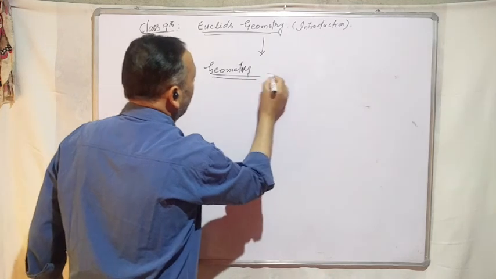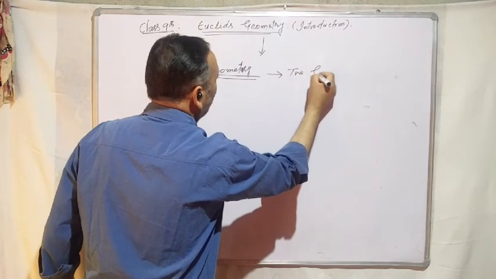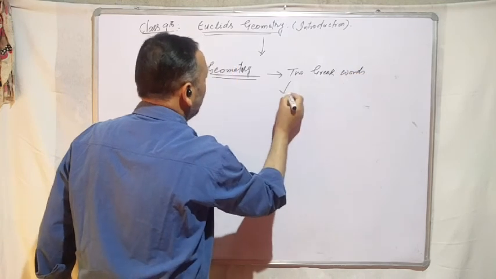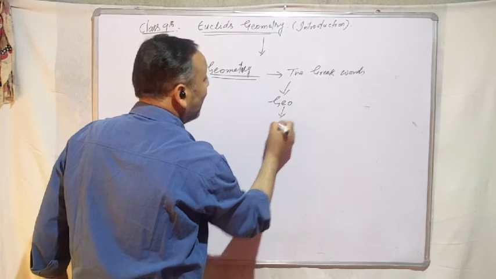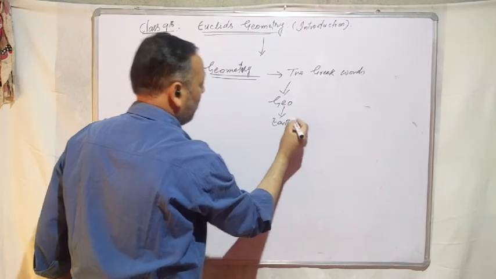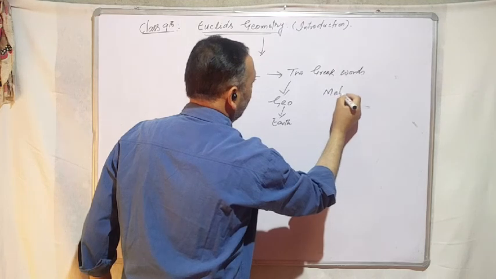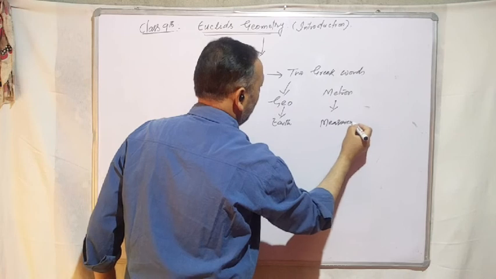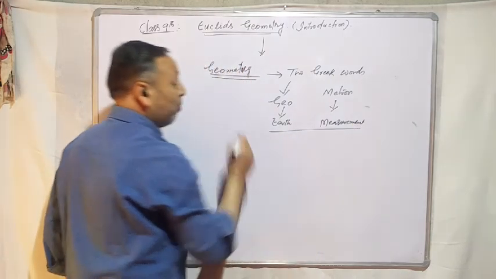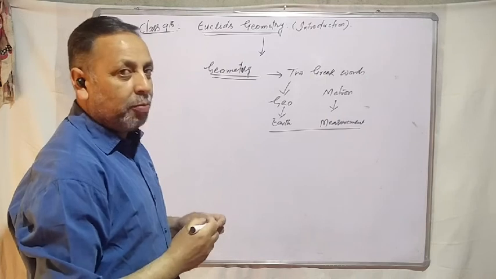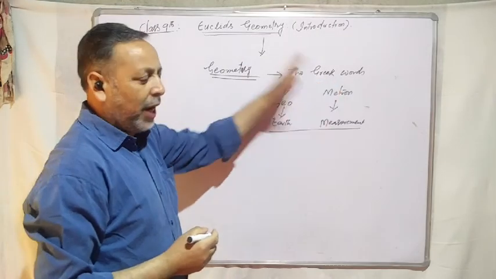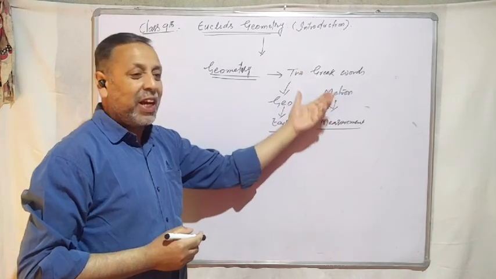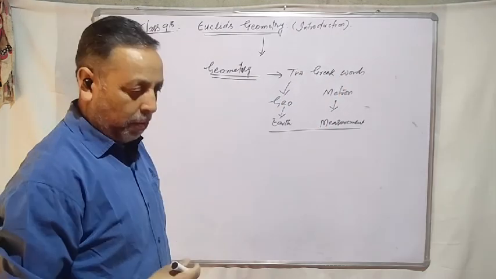Geometry is actually taken from two Greek words. Geo means earth and metron means measurement. So it is the measurement of earth. The early Greeks and Egyptians used this geometry to find the area of some geometrical figures.